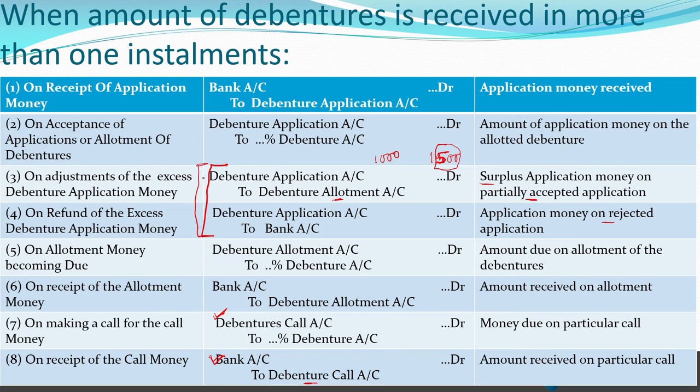If that is transferred to the allotment account, the application amount of 500 is transferred to allotment money, or it may be rejected and the full amount of 500 debentures will be returned to the debenture holders. So when the amount is returned, the entry will be debenture application to bank.